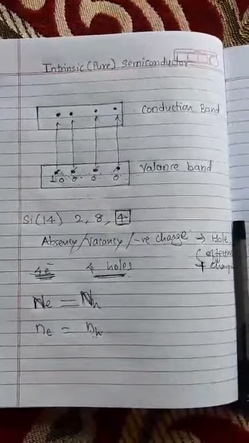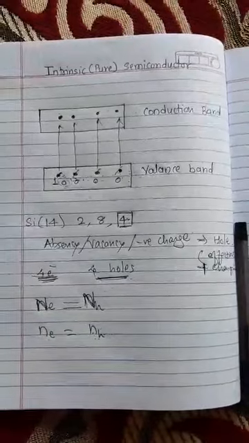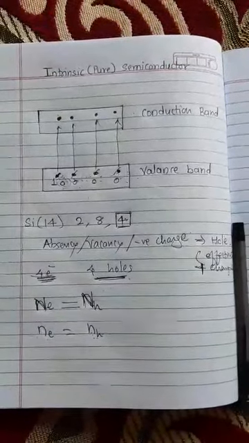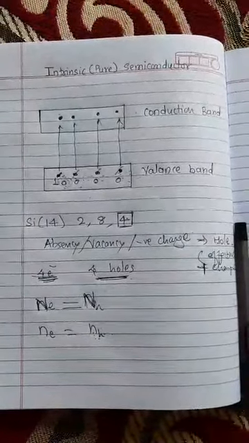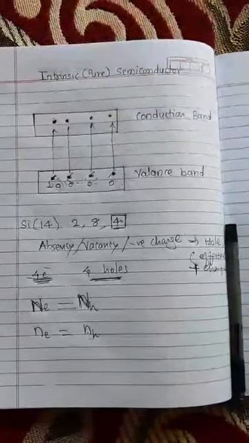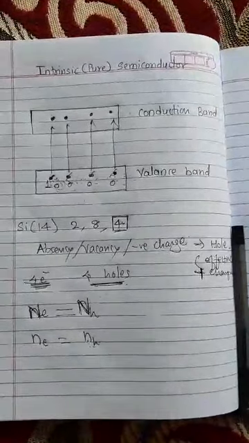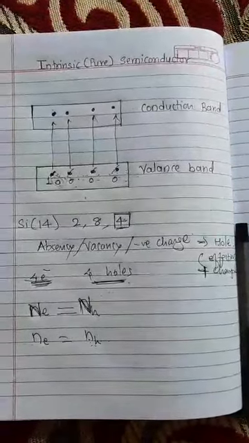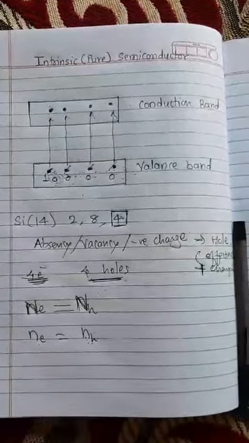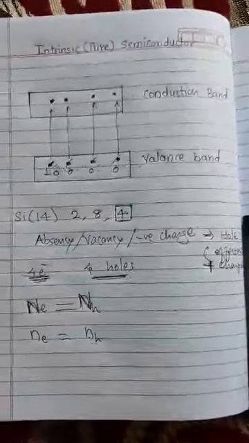And the previous statement from the first lecture is like this: as temperature increases, resistance decreases, and as temperature decreases, resistance increases. Therefore, at low temperature, at 0 Kelvin, the resistance of the semiconductor becomes maximum. So at 0 Kelvin, semiconductors are perfectly insulators.